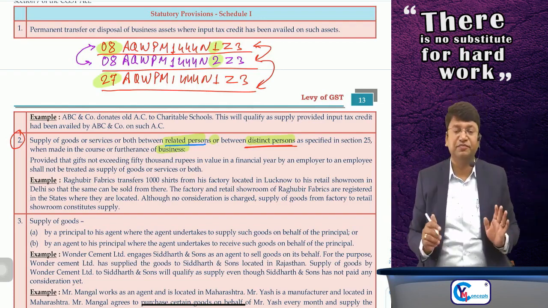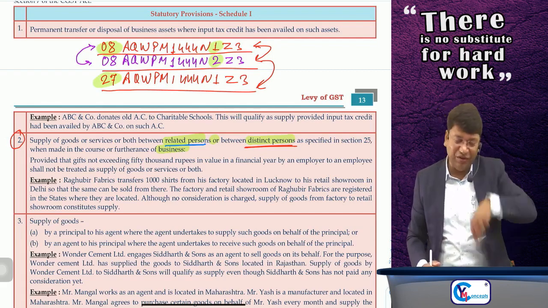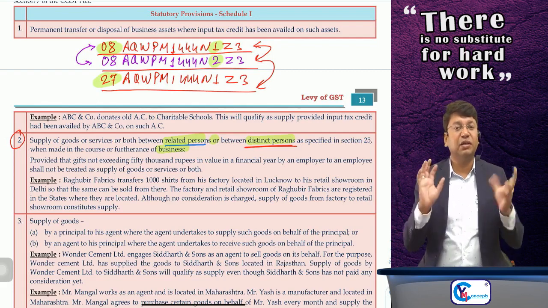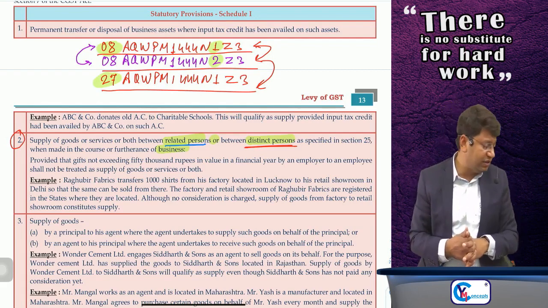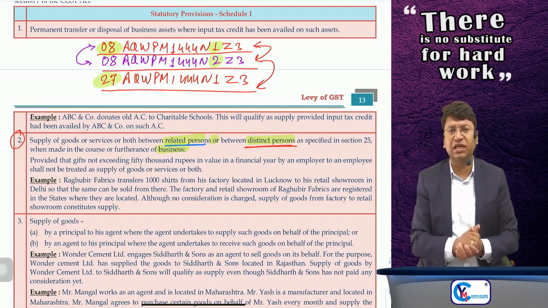Okay, sir, this is what I have told you regarding registration and distinct person. Now coming to my point. Here para number 2 says that supply of goods or service or both by a person to his distinct person in the course or furtherance of his business, although without consideration, will be supply.